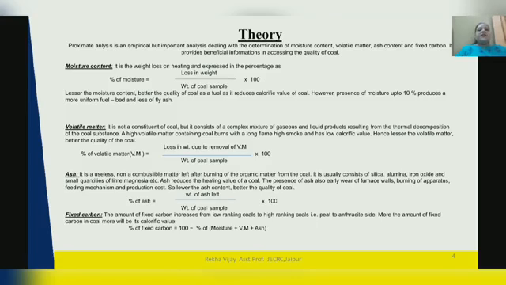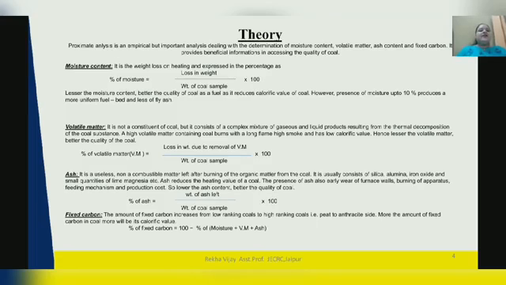Now ash. It is a useless non-combustible matter left after burning of the organic matter from the coal. It usually consists of silica, alumina, iron oxide and small quantities of lime, magnesia, etc. Ash reduces the heating value of the coal.